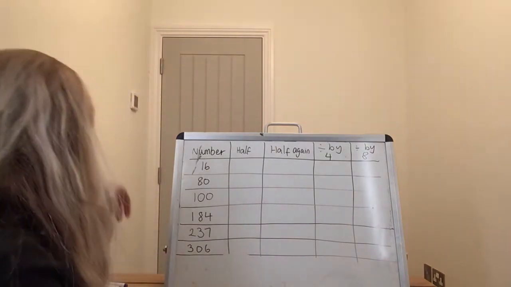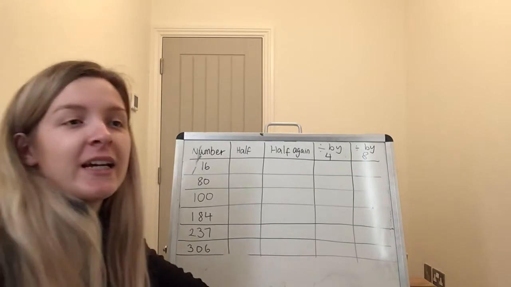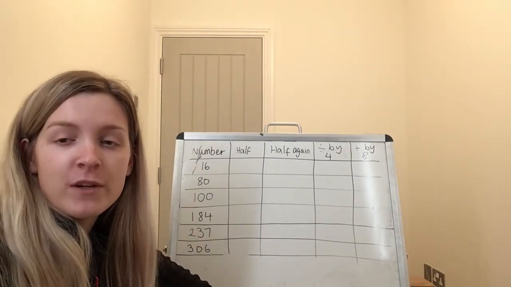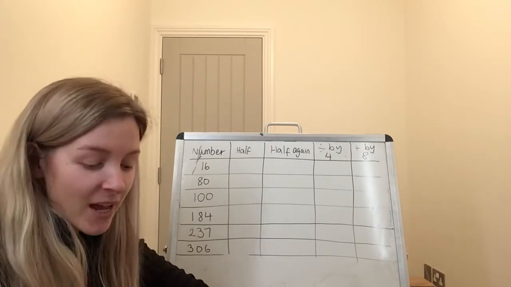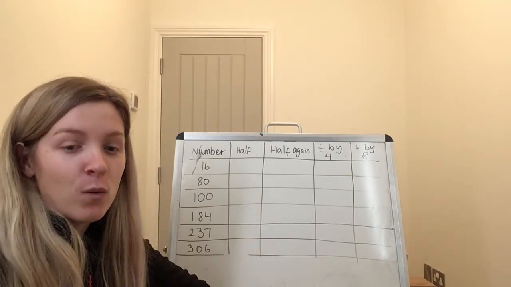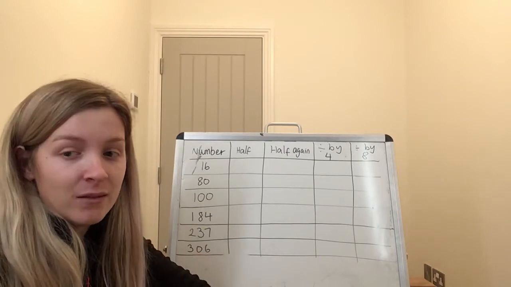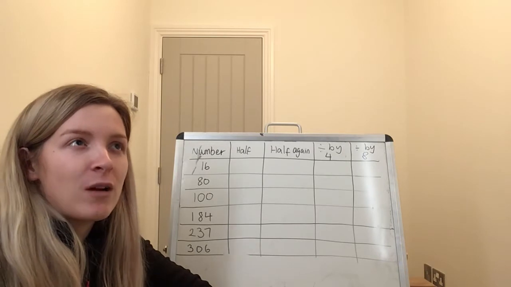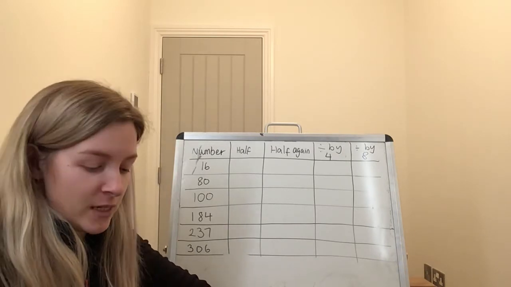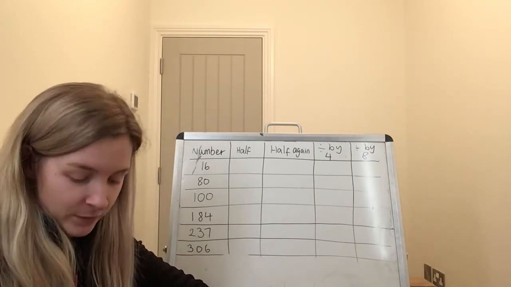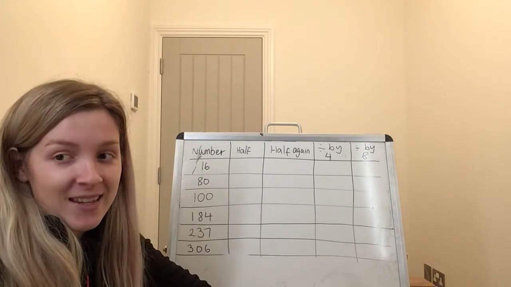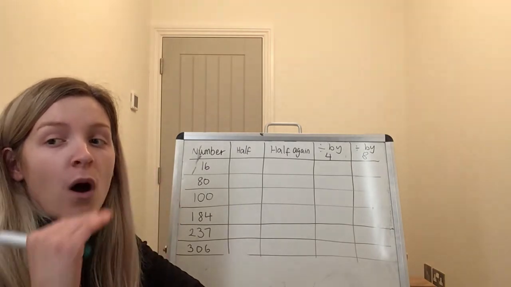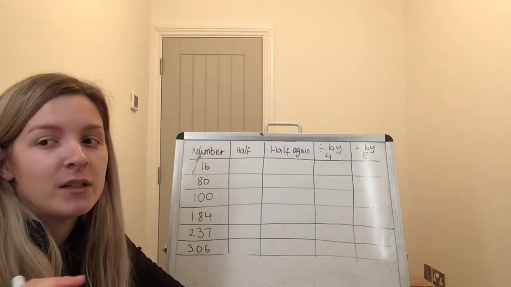So, yesterday we were looking at whether a number was divisible by 4 or not. And can you remember how we knew, without working it out, how did we know that a number was divisible by 4? What was that rule that I kept banging on about in yesterday's video? Can you remember? Yes, I said if a number was divisible by 4, when you halved it, it was an even number.